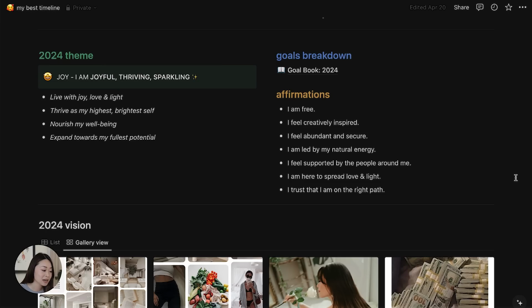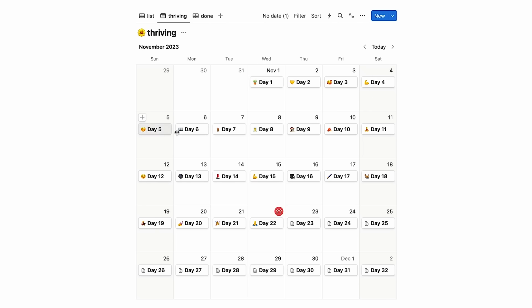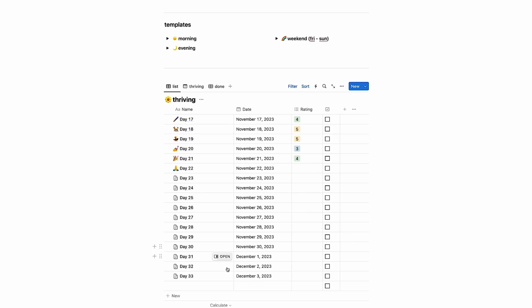Today I'm going to show you how I plan and keep track of my goals and my vision board on Notion. So I use Notion to plan a lot of my life, a lot of my to-dos, and starting at the end of last year is when I really started to use Notion more for visualizing my goals and keeping track of the progress of my goals.